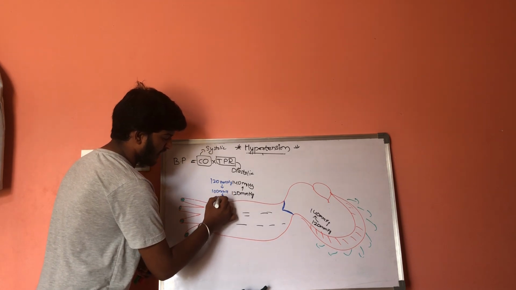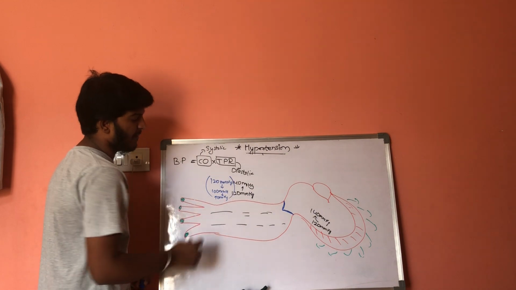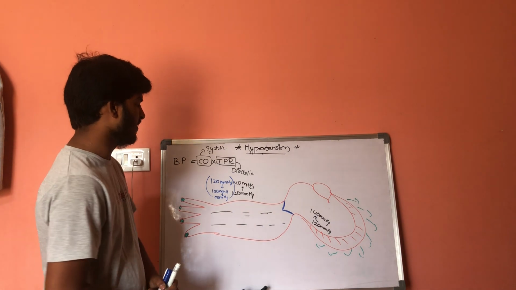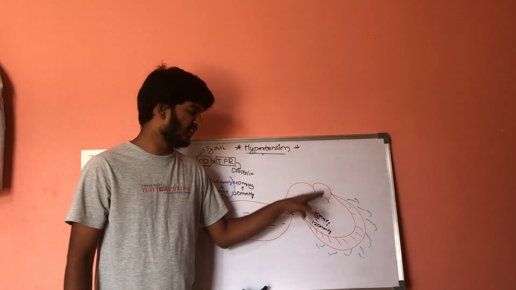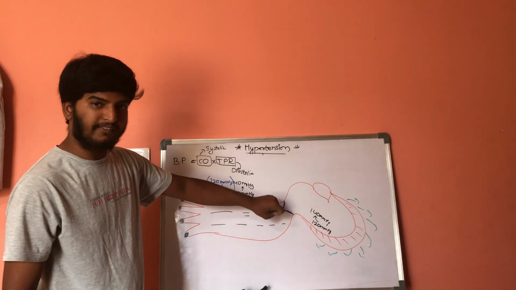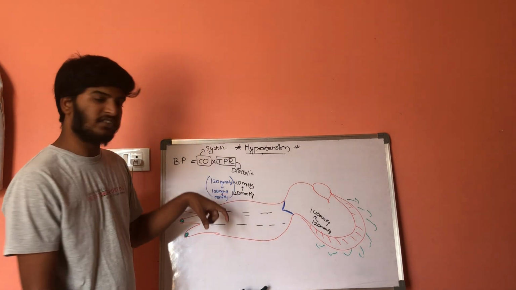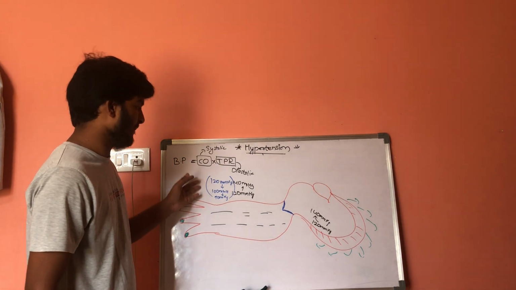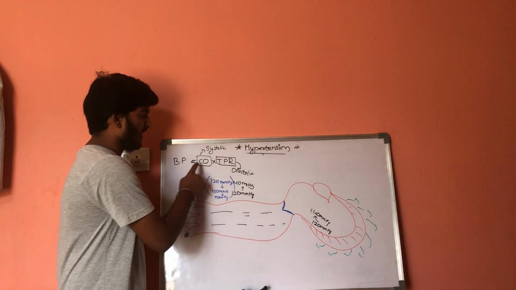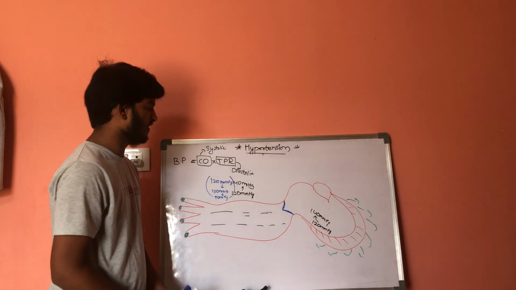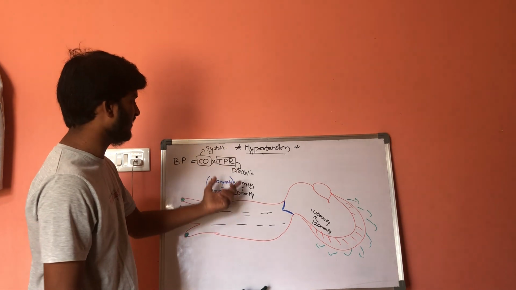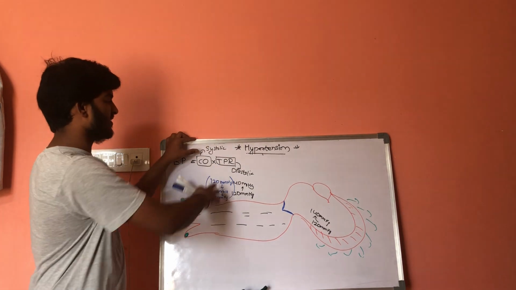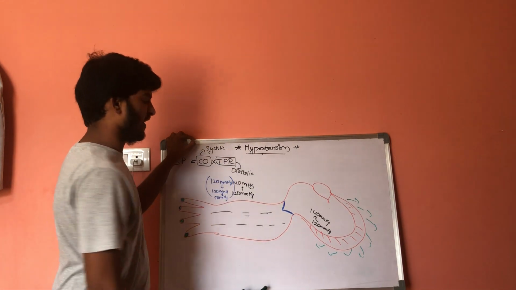Again it drops to 90. In this way there will be a dramatic decrease in millimeters of pressure. So if there is a decrease in pressure within the ventricle, there is closing of the aortic walls. As there is closing of aortic walls, resistance will develop, and because of resistance there will be a decrease in the pressure. So we can say that cardiac output is associated with systolic conditions, whereas total peripheral resistance is associated with diastolic condition.